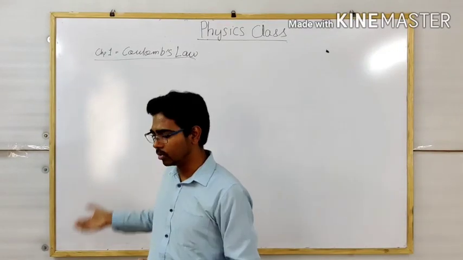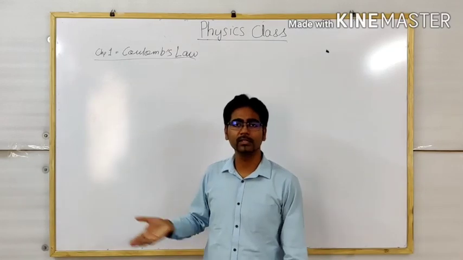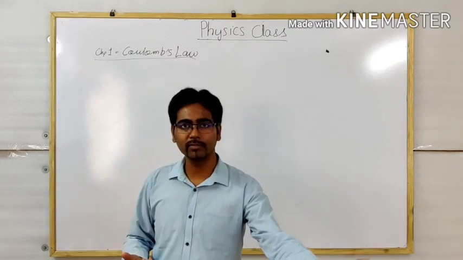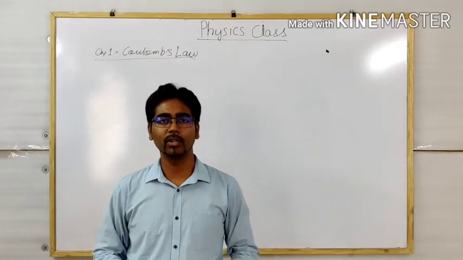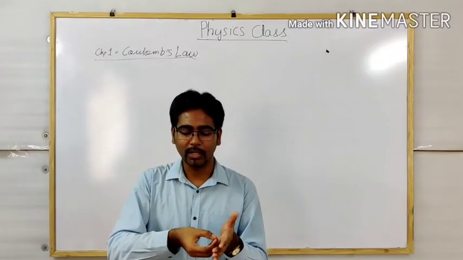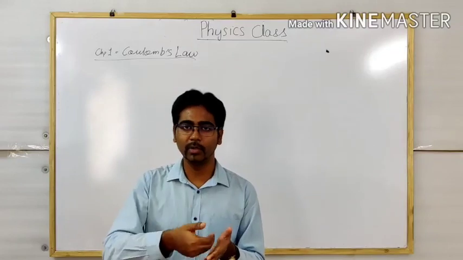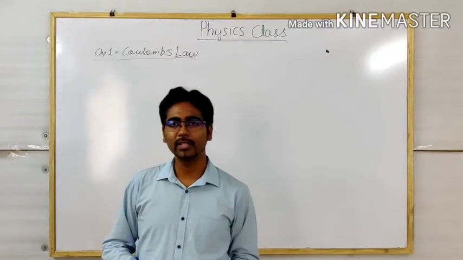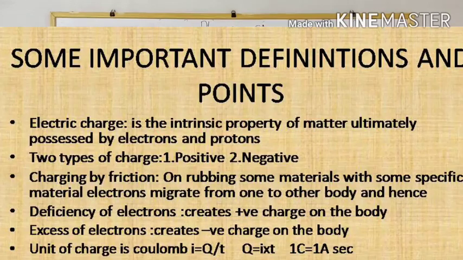Any body, this board, this chair, this table, is neutral. So when you take out some electrons, the body gets a positive charge. If you give some electrons, the body gets negatively charged. So charging is by friction. When you rub something, some electrons transfer from one body to another. One body becomes positively charged, the other becomes negatively charged. That is called charging by friction. The unit of charge is the coulomb.